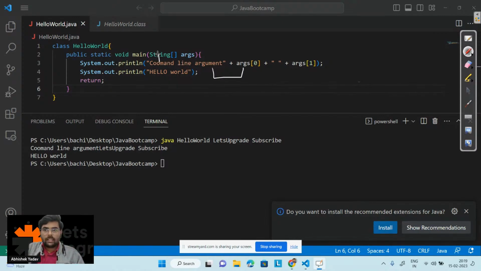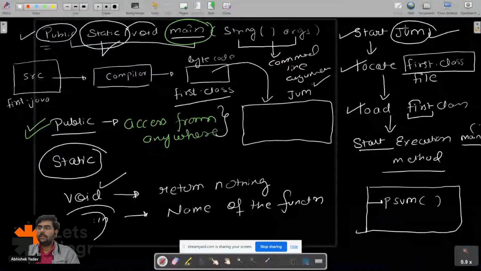Here this part is my English statement, and this is my variable. So in order to concatenate our English statement with the variable, I have to use a plus operator here. Clear, Chandana, this part? Okay.